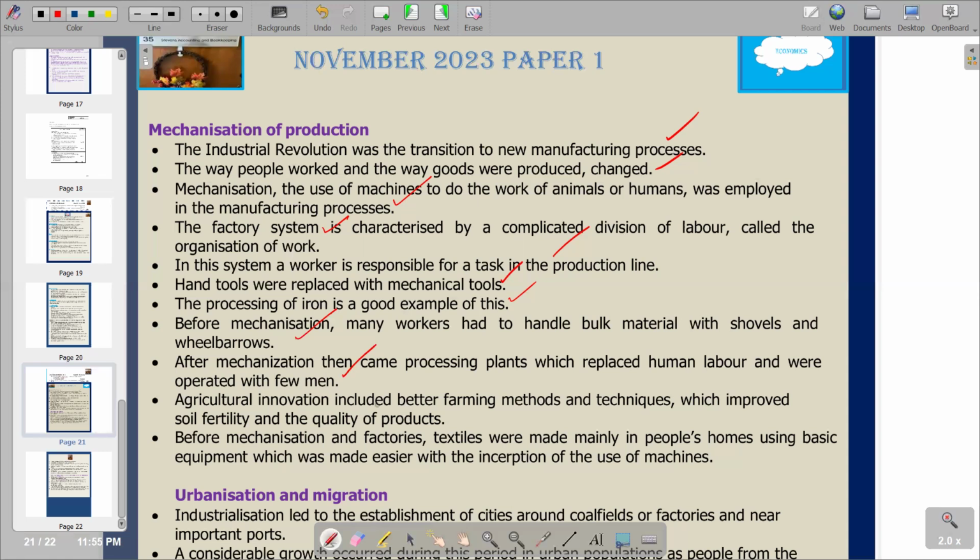The next point is that agricultural innovation included better farming methods and techniques which improved soil fertility and quality of products.